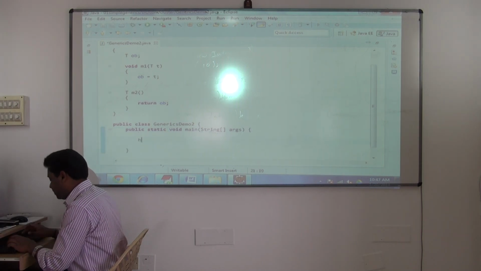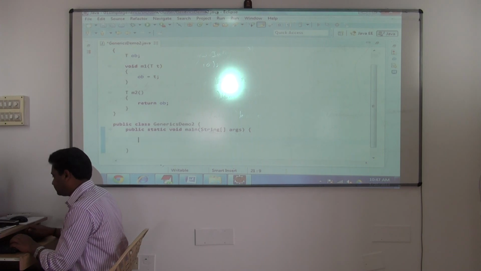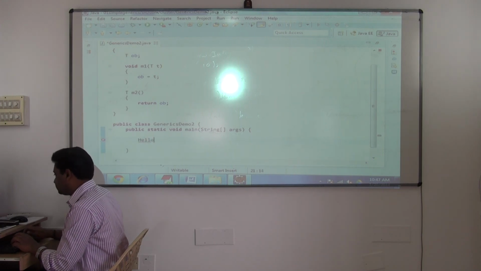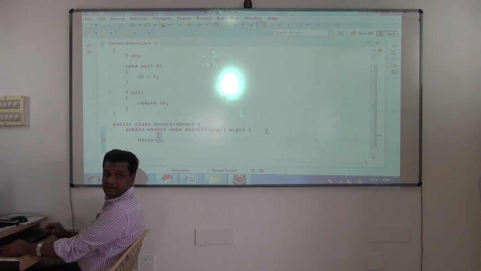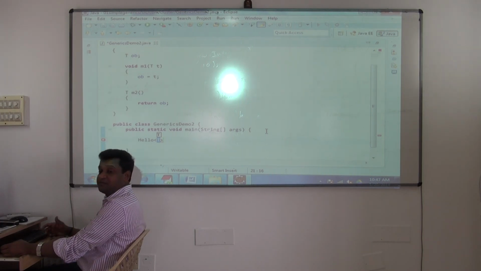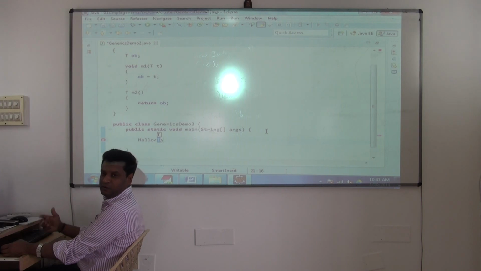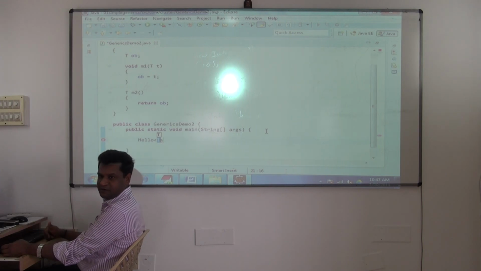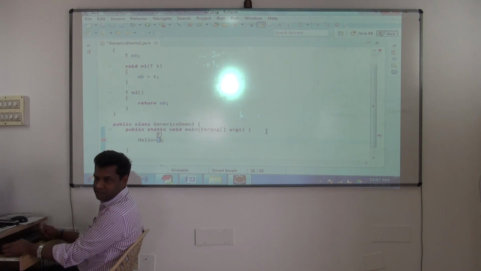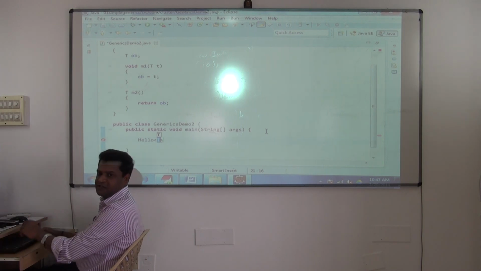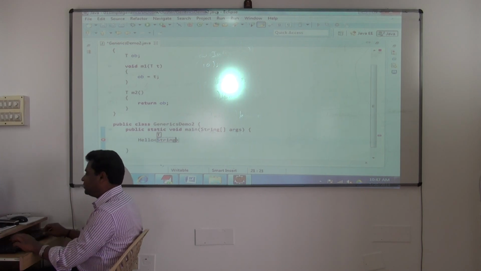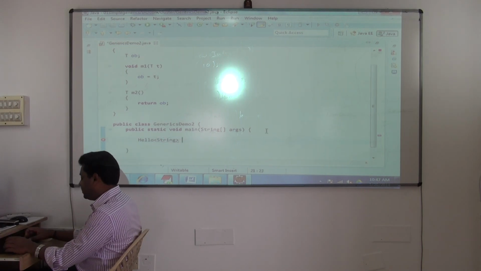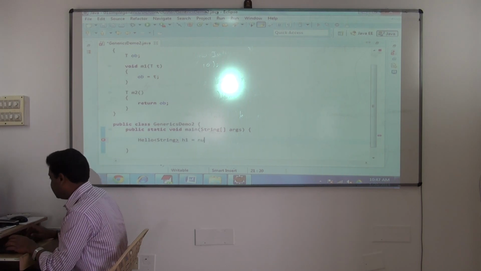So then see here, Hello. As soon as I type control space, now see that T will come to specify what type of argument you want. Type argument you have to specify now. This is the same syntax you are getting when you are using collections. Remember that. So to understand that, first understand this code now. So I am specifying here, I want to use what? String type. Fine.